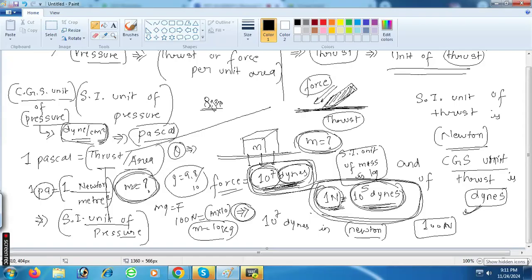Basically, newton is the SI unit of force and dyne is the CGS unit of force. Meter is the SI unit of length, and centimeter is the CGS unit of length. So dyne per centimeter square is the CGS unit of pressure. Understanding or not? Yes, sir. Correct or not? Yes, sir.